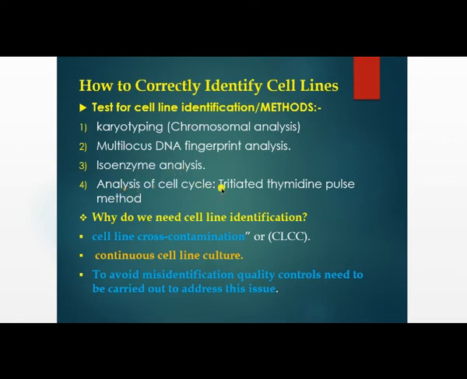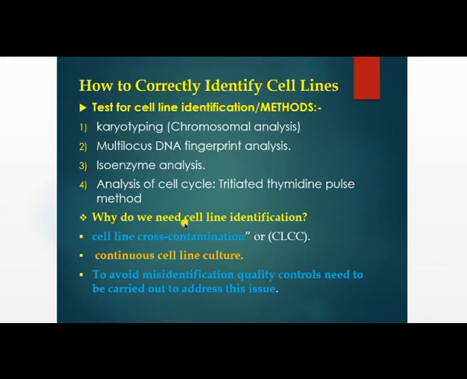Analysis of the cell cycle through the tritiated thymidine pulse method. This is about the DNA content, so through this you can identify the cell line. Basically these four methods or tests that we use for cell identification, we use the same methods for cell determination and molecule determination. Okay, why do we need cell line identification? Why is there a need to identify a cell line?